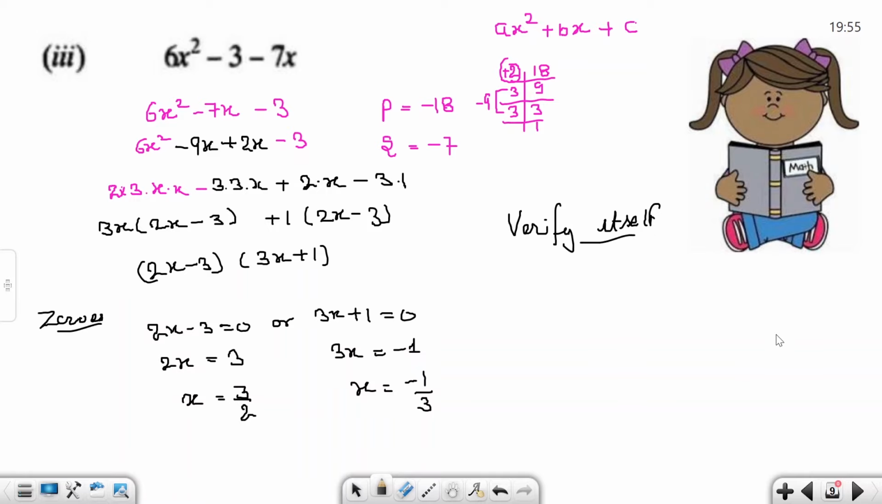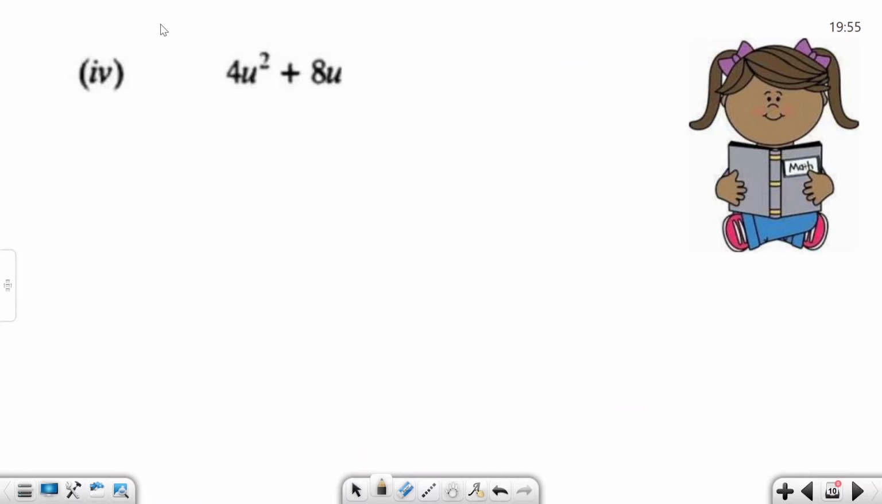Like the previous question. If there are only two terms, one is the squaring term, second the power 1 term, without a constant term, is it also a quadratic? Yes. Quadratic polynomial means the variable's highest degree is 2. So take the common factor directly here. Common factor is 4u. So with u plus 8, we have two factors. How do we find zeros?